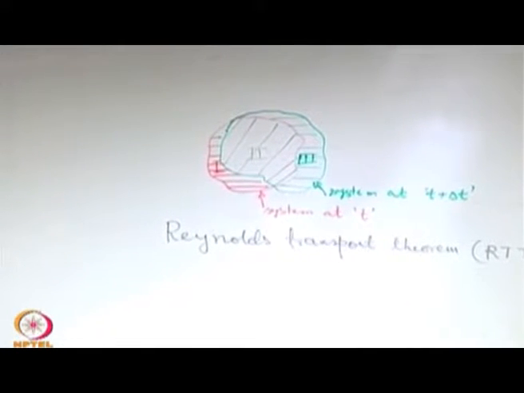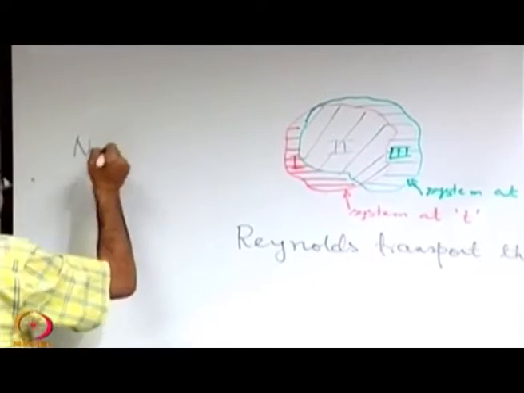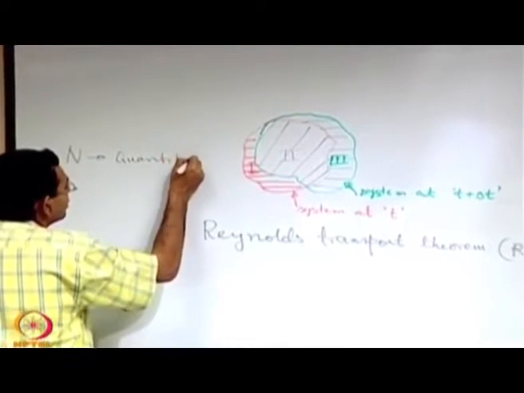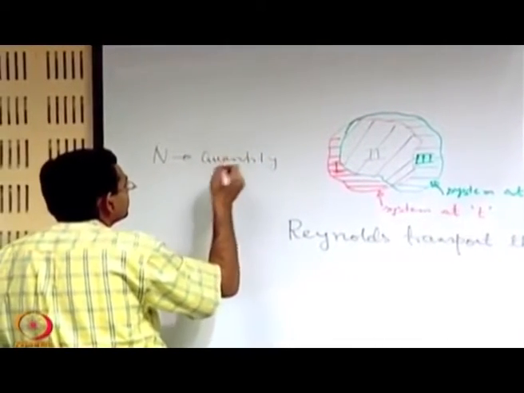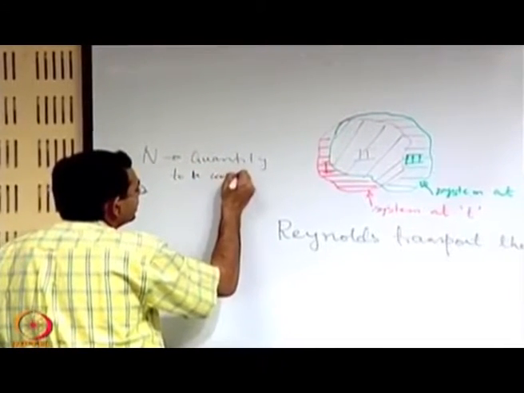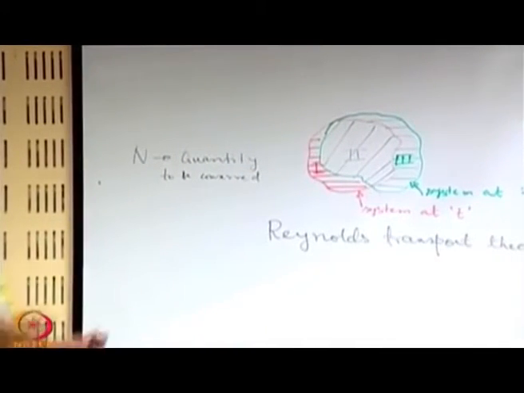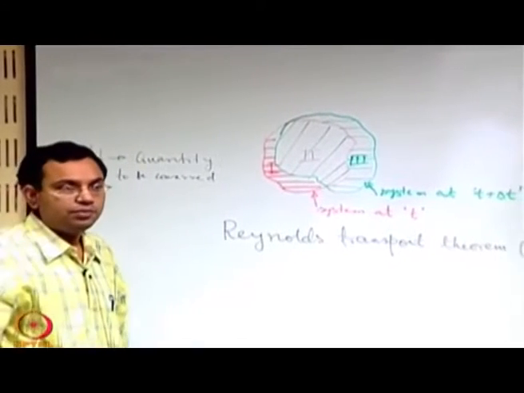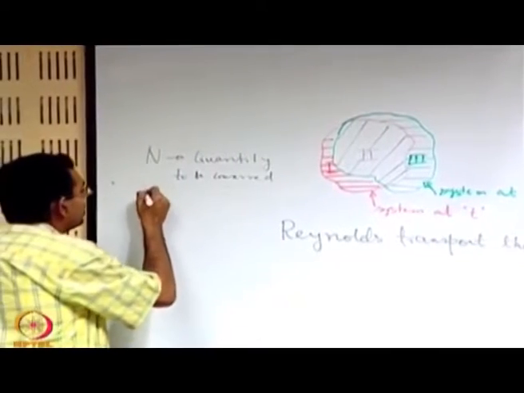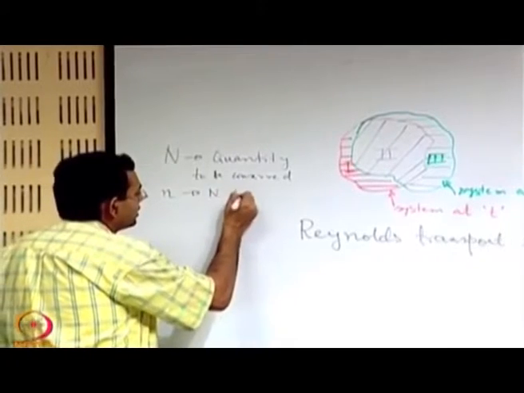So, let us say that capital N is the quantity that is conserved. Quantity to be conserved means it is satisfying the basic conservation principle that we discussed through an example before this. And let us say that small n is capital N per unit mass.